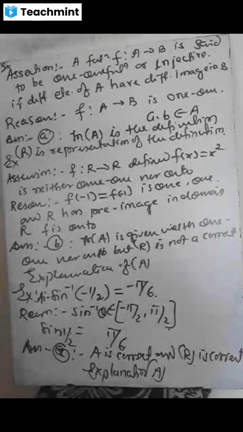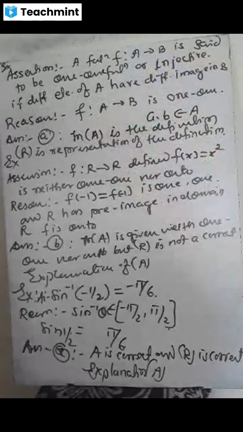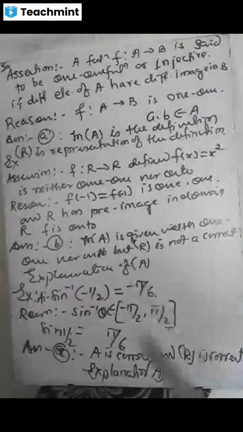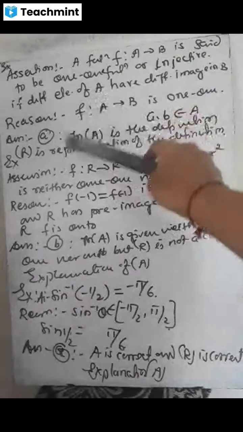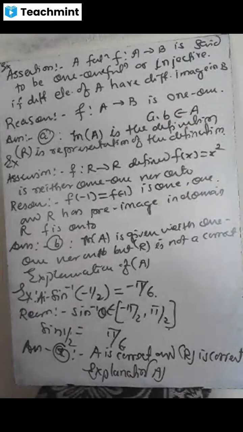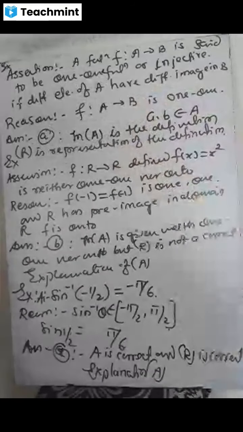So here we can put the answer A, because the assertion is the definition of a 1-1 function, and R is a representation of the given definition. So both A and R are correct, and R is the explanation of A. Therefore, we put the answer as A.